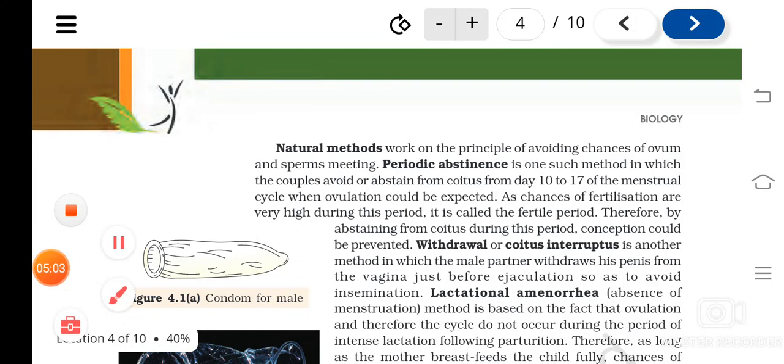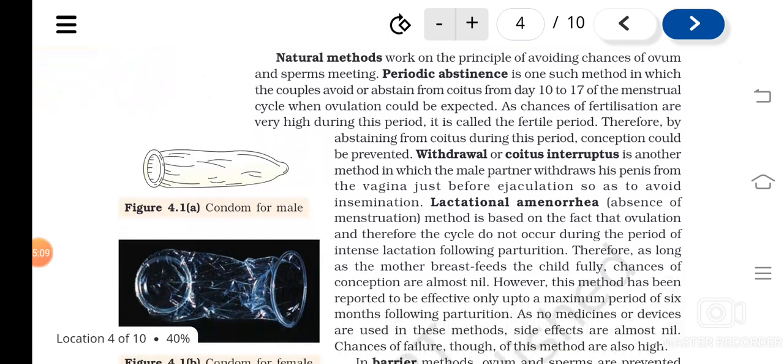In this, we have studied the natural methods like periodic abstinence, withdrawal or coitus interruptus, and lactational amenorrhea. Periodic abstinence is a method where one abstains from coitus from day 10 to 17 of the menstrual cycle, that is the fertile period.